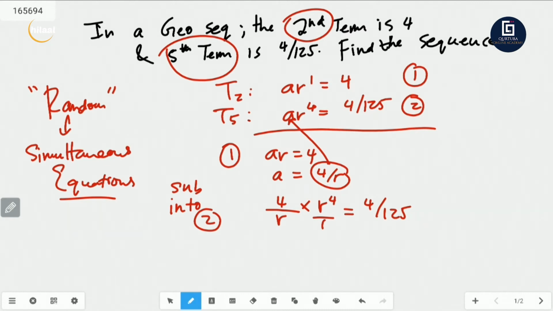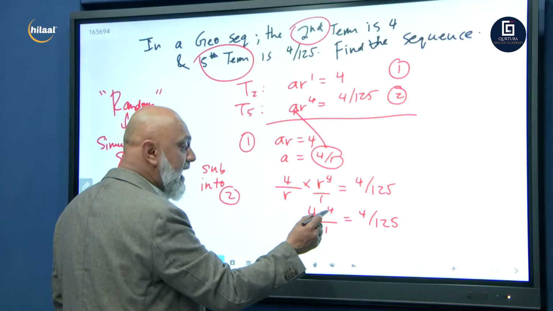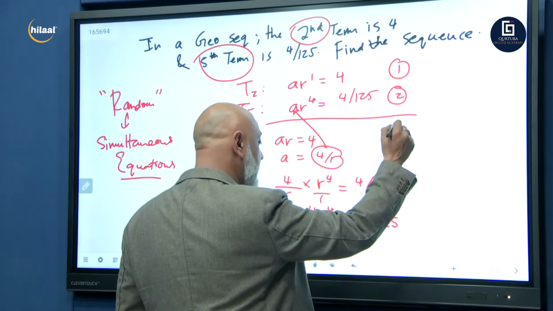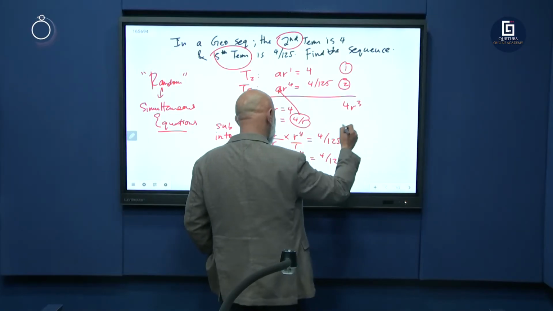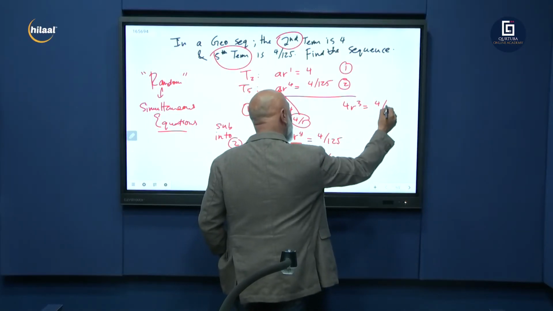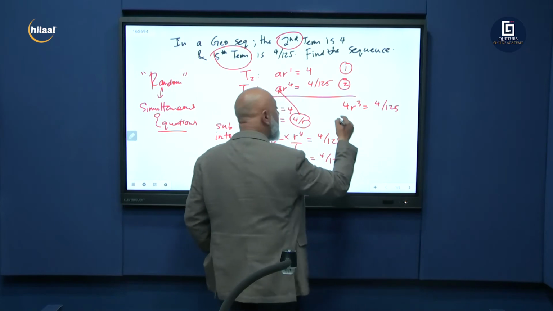So what am I left with? R to the power 4 divided by R to the power 1 is R cubed. So 4R cubed is equal to 4 over 125.